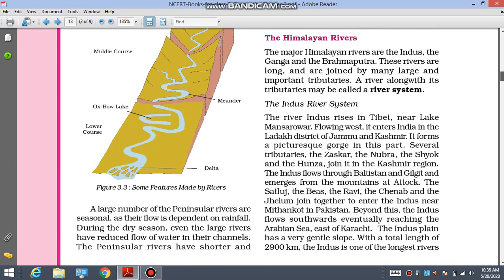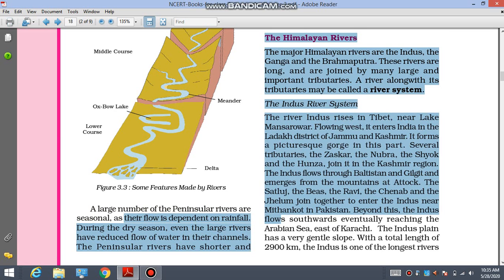Okay. So a large number of peninsular rivers are seasonal. Till now we have learned about Himalayan rivers. Himalayan rivers are perennial, but peninsular rivers are those originating from the peninsular area of India, that is the central area of India, not from the Himalayas. All the other rivers other than Himalayan rivers are peninsular rivers. So rivers which do not originate from the Himalayas are peninsular rivers. A large number of peninsular rivers are seasonal as their flow is dependent on rainfall.